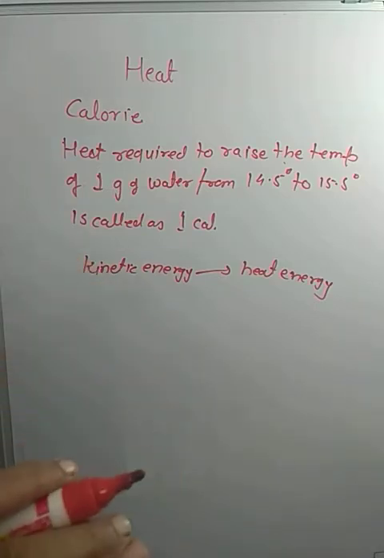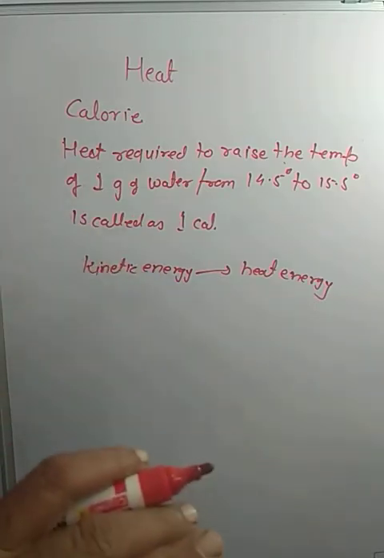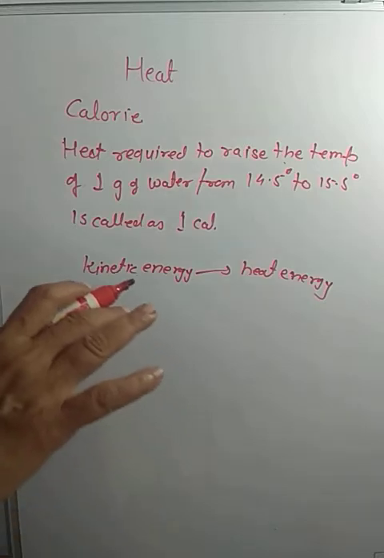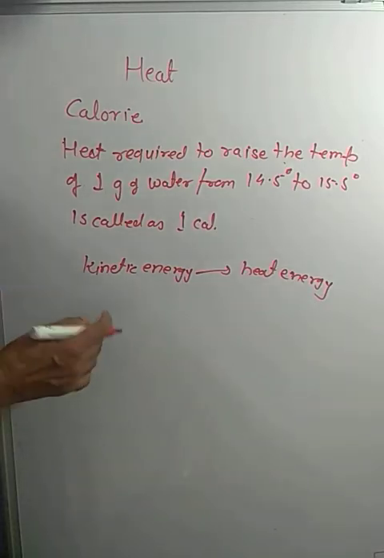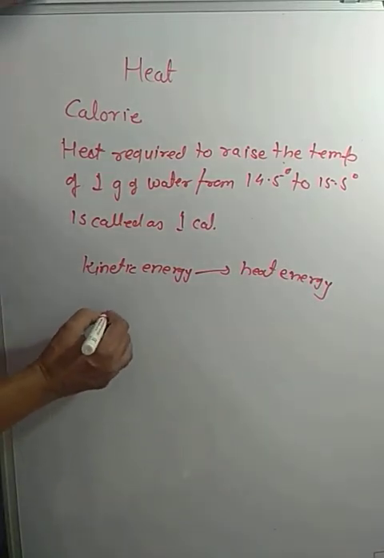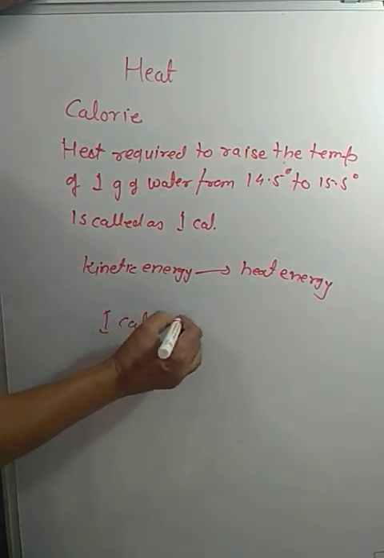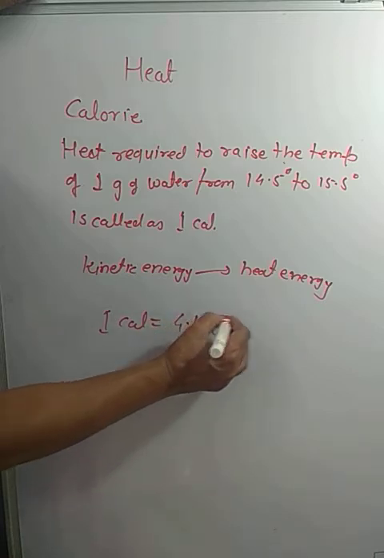Temperature is a measure of heat, but it is not the amount of heat. Okay? Amount of heat, that is another case. And he also established the relation, that 1 calorie is equal to 4.18 joule.